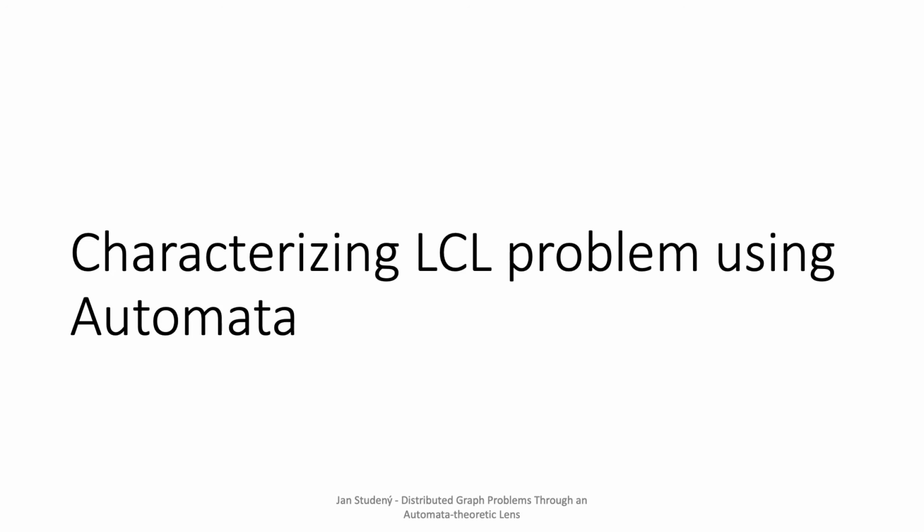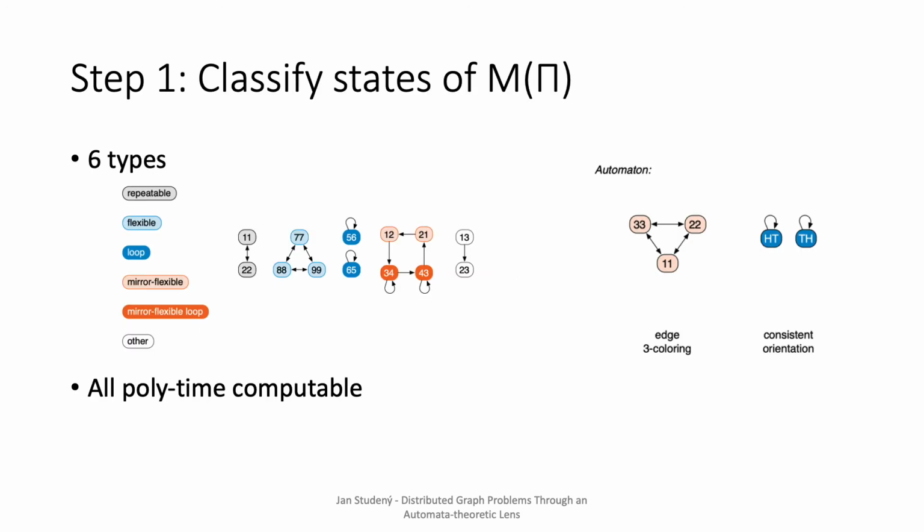It will be a 3-step process. As a first step, we classify each state of an automaton into one of the 6 types. I'll now describe the first 3 types. First, a repeatable state is a state to which we can return. Second, a flexible state is a state to which we can return in exactly k steps for any big enough k. And third, a loop state is a state which has a loop.